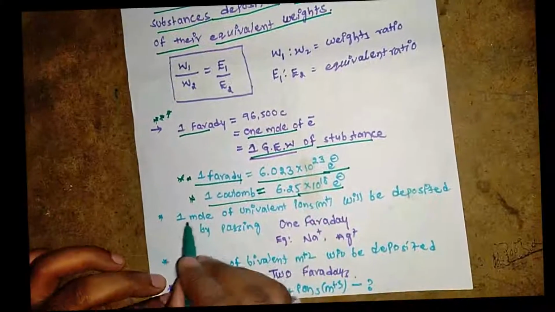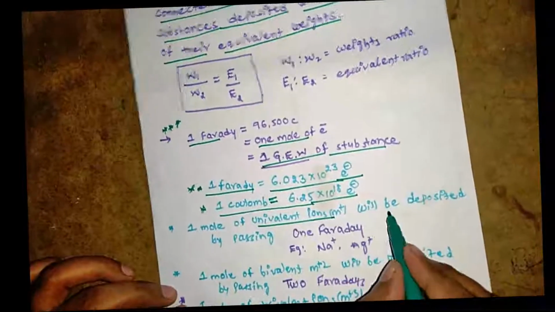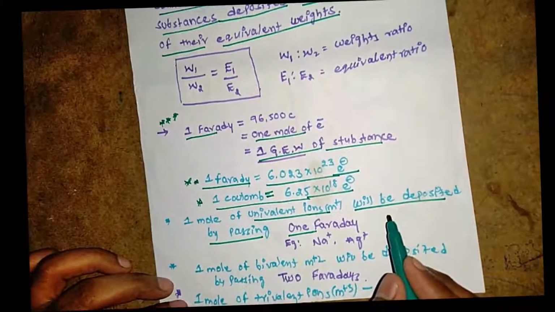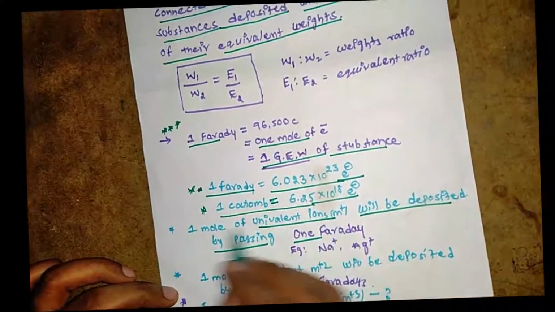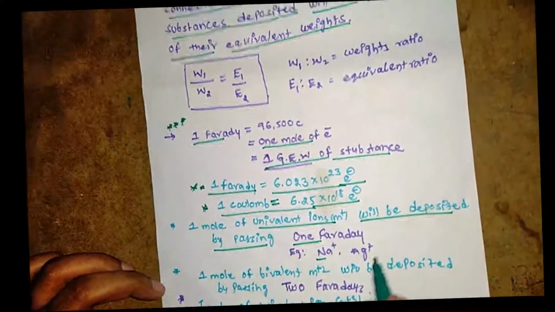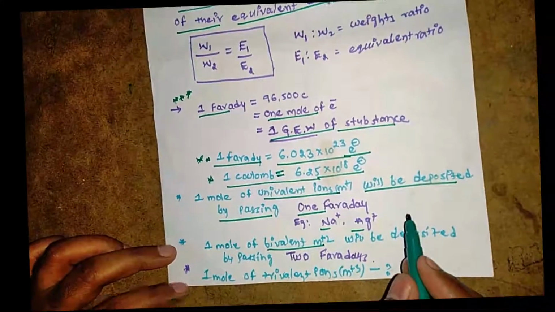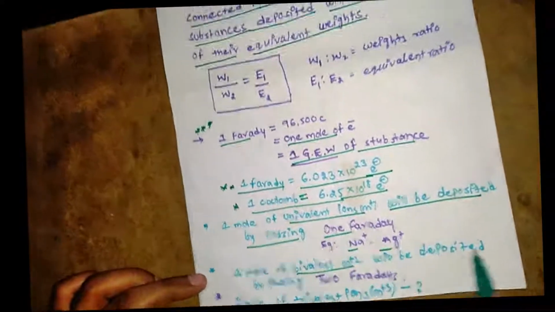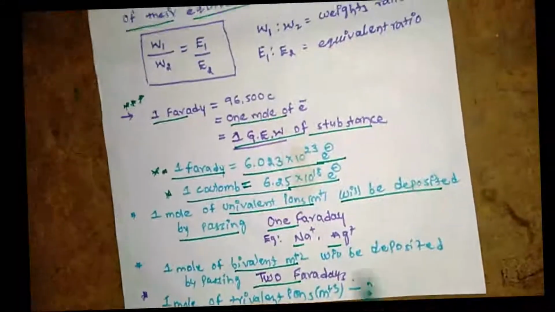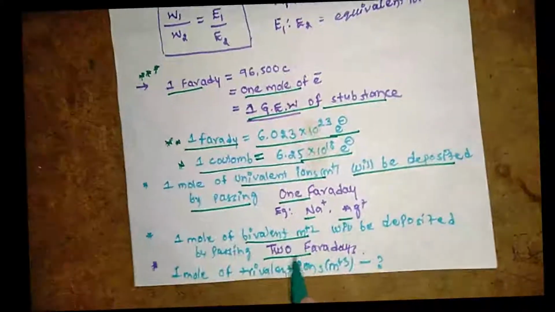And next one, 1 mole of univalent ion, a single-charge ion, M plus, will be deposited by passing 1 Faraday. For example, Na plus, Ag plus. 1 mole of bivalent ion, M 2 plus, will be deposited by passing 2 Faradays.